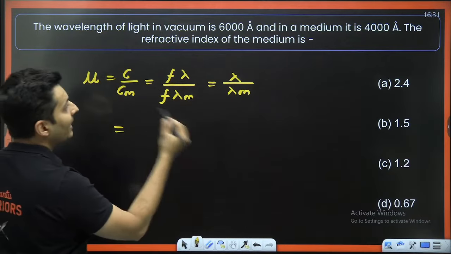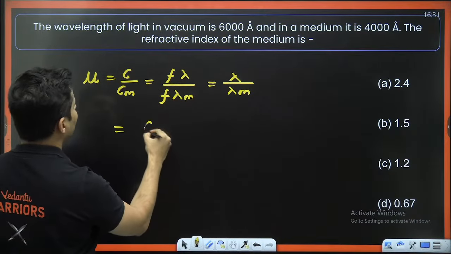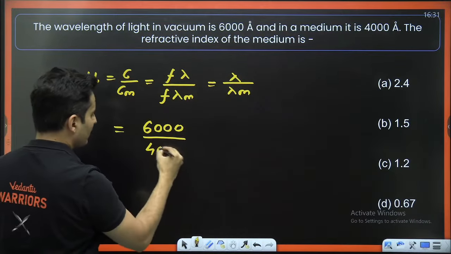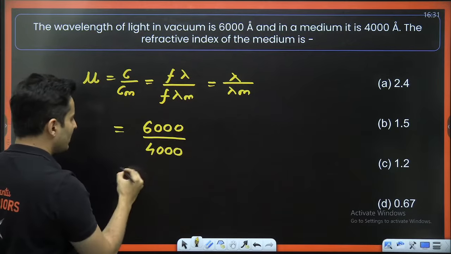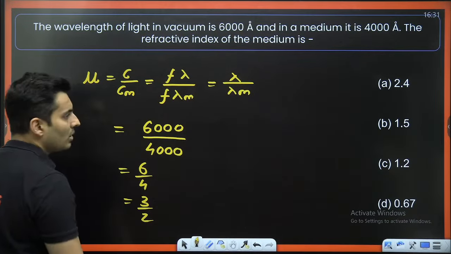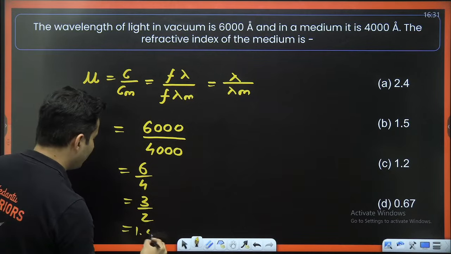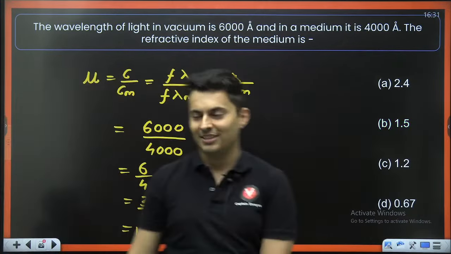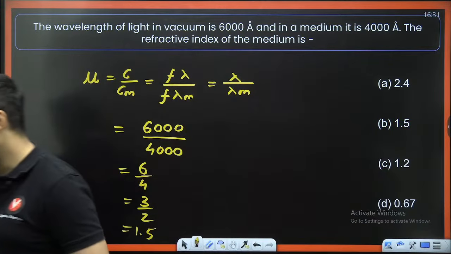So wavelength in air, or vacuum, is 6000. Wavelength inside the medium is 4000. Zeros cancel, it will become 6 by 4, which is 3 by 2, which is 1.5. Is that so? Yes, it is the correct answer. B option. Very good. Excellent.